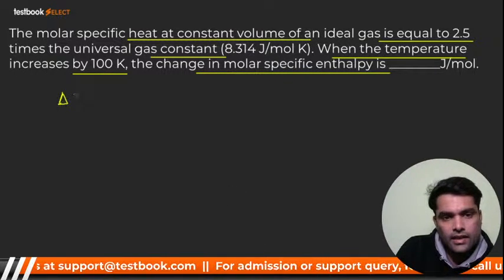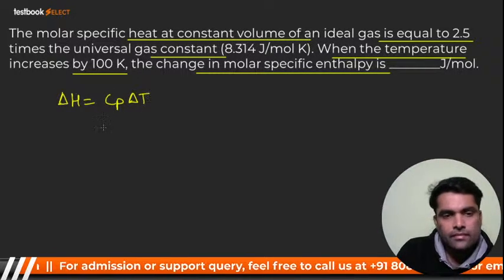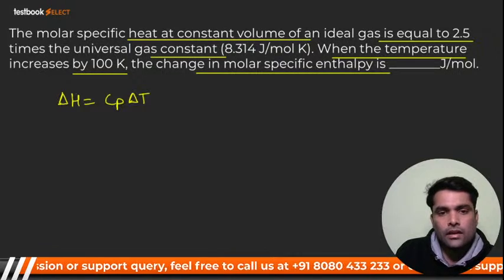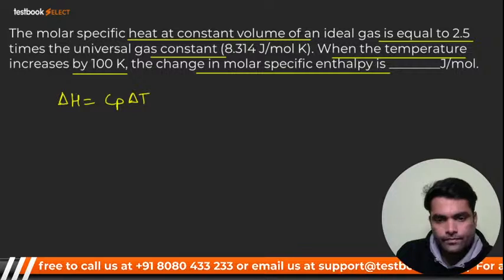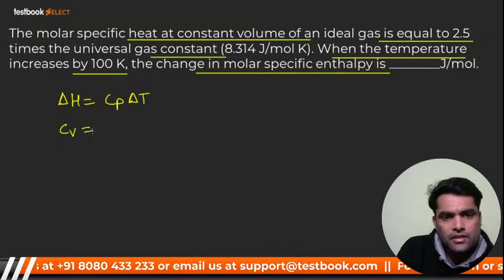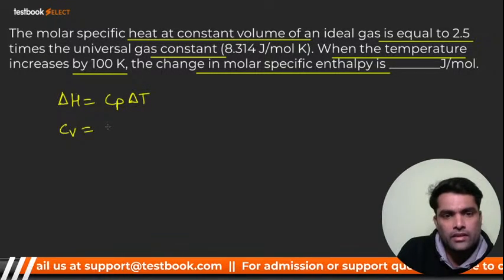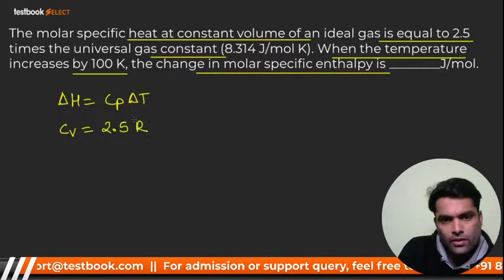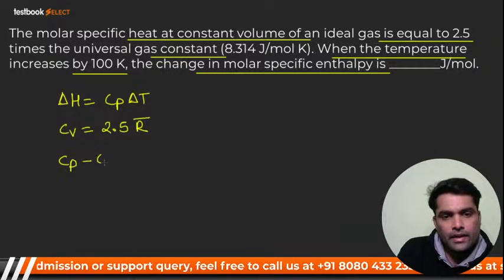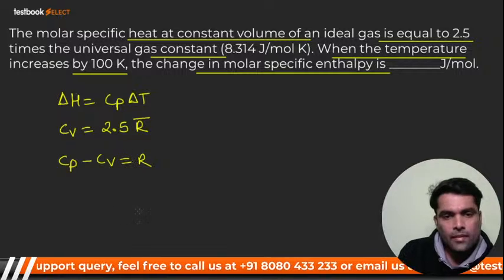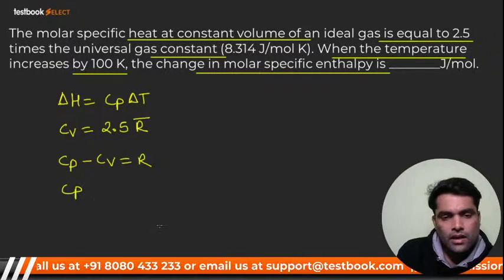You know that delta H is nothing but Cp into delta T. Now it is given in the question that Cv of an ideal gas is equal to 2.5 times the universal gas constant, that is 2.5 into R bar. You know that Cp minus Cv is equal to R. So from here I'll get Cp.